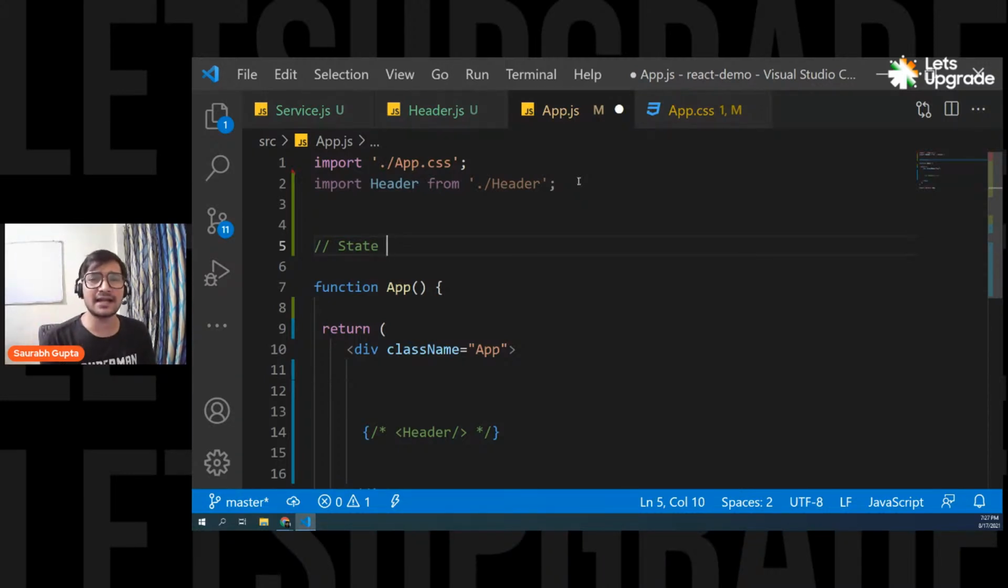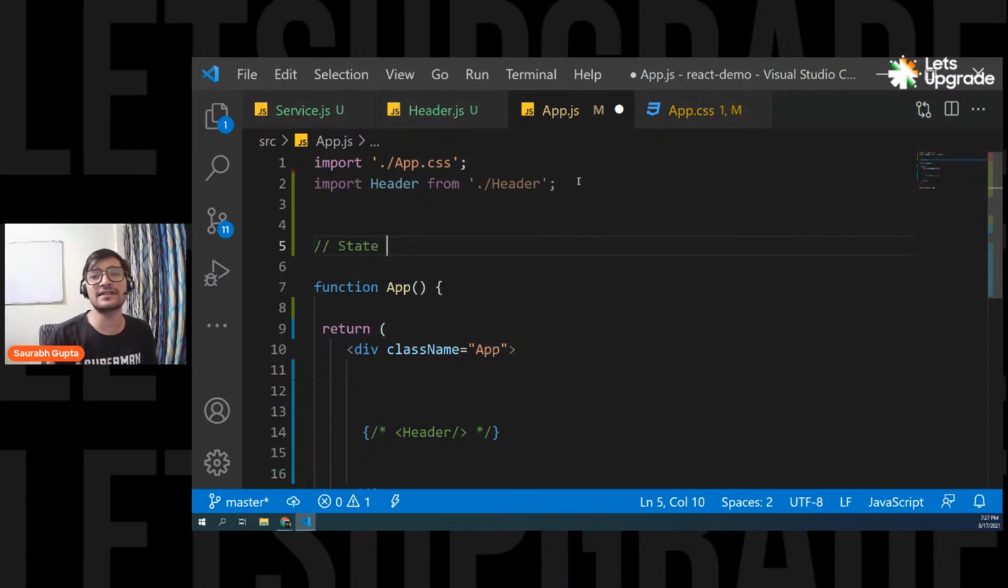So state in React is nothing but data, just like a normal variable. But it's a special kind of data. If that data changes, the component re-renders. The component refreshes itself. The component reacts to the change.